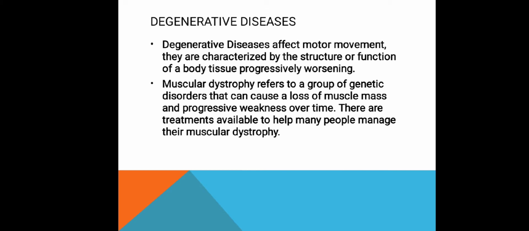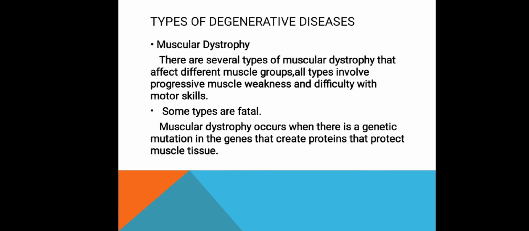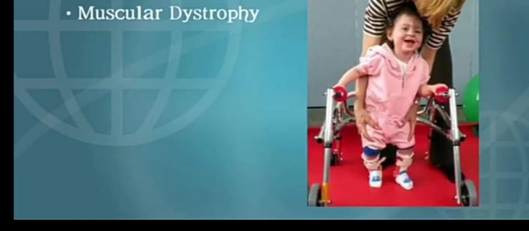Other causes may include toxins, chemicals, and viruses. What are the types of degenerative diseases? One of these is muscular dystrophy. There are several types of muscular dystrophy that affect different muscle groups. All types involve progressive muscle weakness and difficulty with motor skills. Some types are fatal.